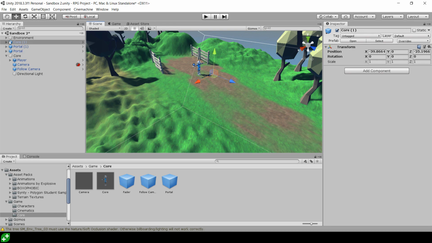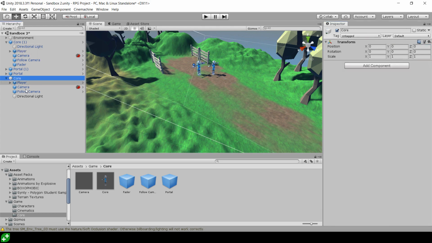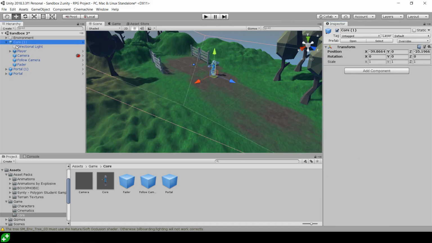And you can see my player is not located at the center of core. Well, we'll update it here in this scene anyway. So I'm going to set the position of my player to 0, 0, 0, so he's there, and I'm going to delete that original core folder so there's not a duplicate, and rename the prefabbed one so we've got consistency.